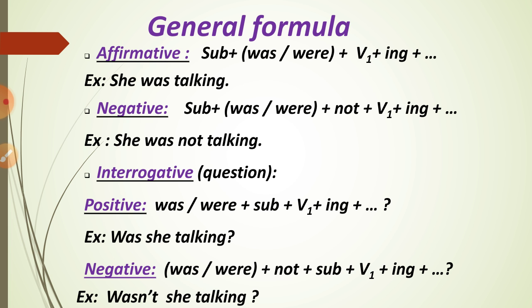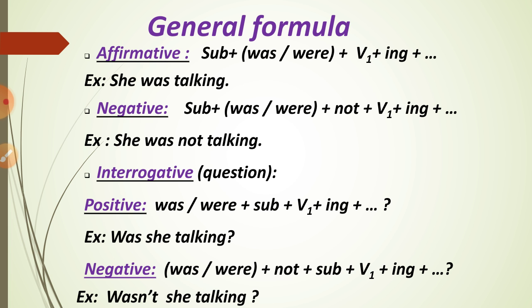When the subject is I, he, she, it, then what will be the be form verb? Was. So, she was talking with me, like that you have to complete. And a negative sentence: subject, was or were. According to the subject, you have to choose was or were. If the subject is I, he, she, it, you must use was. If the subject is we, you, they, then we have to use were.